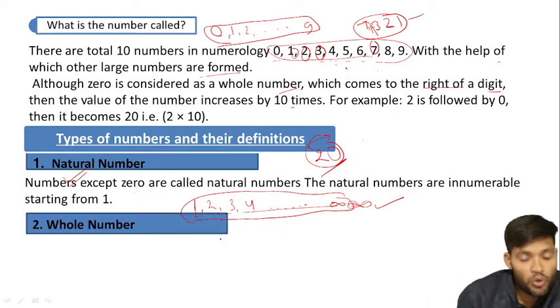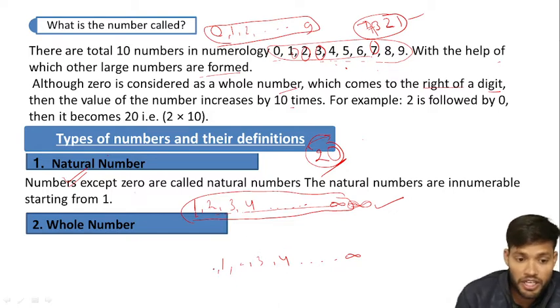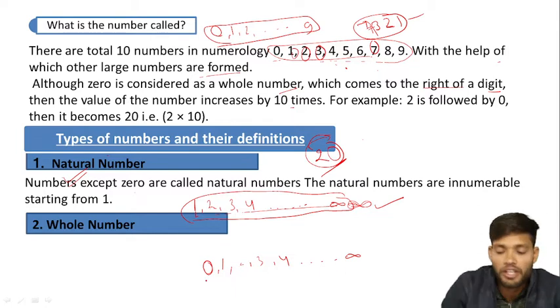Second, whole number. What is a whole number? Now we have learned about natural numbers. What are natural numbers? The numbers 1, 2, 3, 4 going up to infinity. If we add 0 to the family of natural numbers, it becomes a whole number.